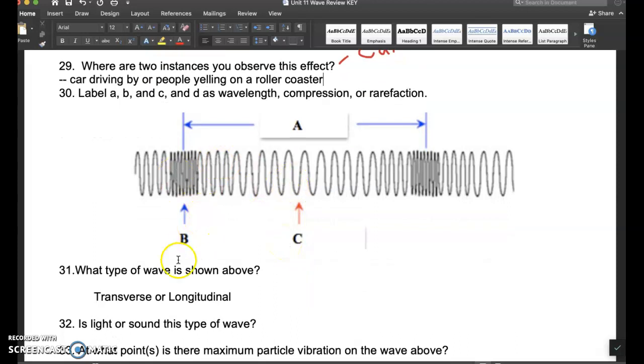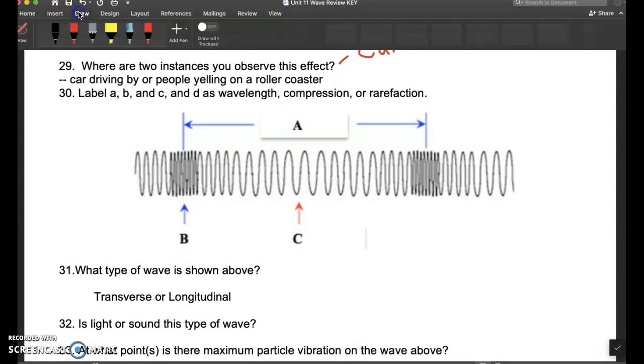So down here we've got a longitudinal wave. I'm going to go back to the draw part.